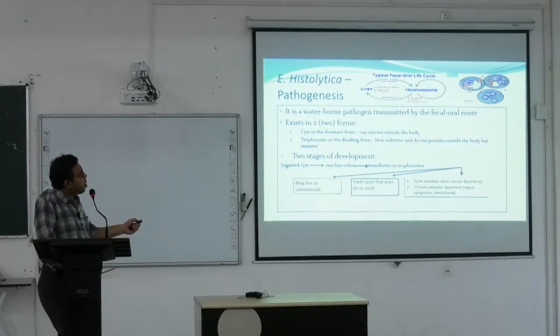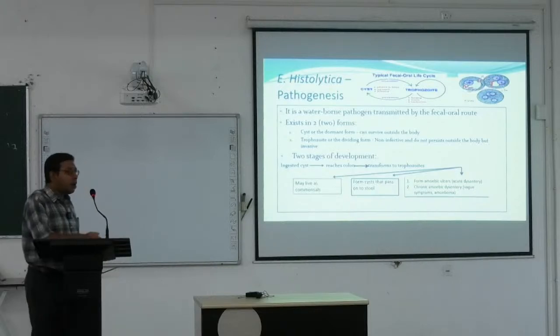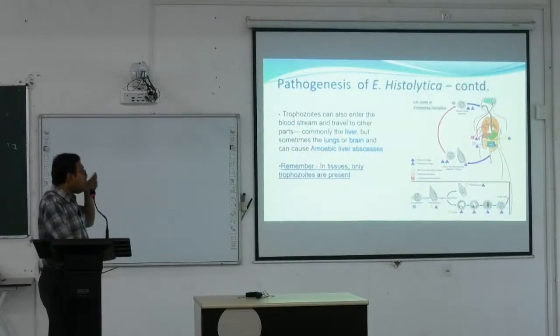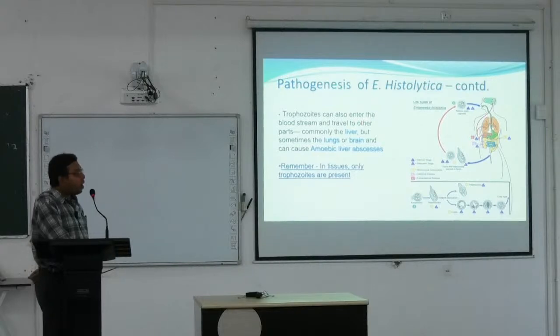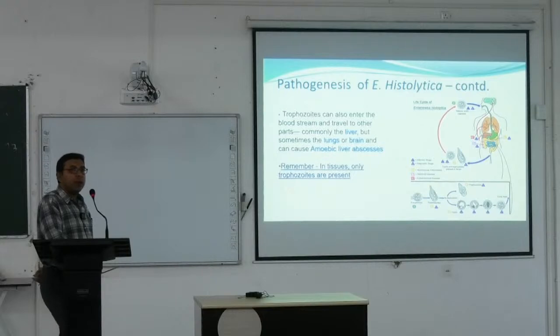So excystation: the cyst passed in feces is resistant and infective, and within the body it is converted to trophozoite, and it replicates, and more trophozoites are formed. It is mobile and it can invade the organs. So trophozoites can enter the bloodstream and travel to other parts. So they can go to the liver. Sometimes they can infest the brain or lungs also, and can cause different types of abscess.